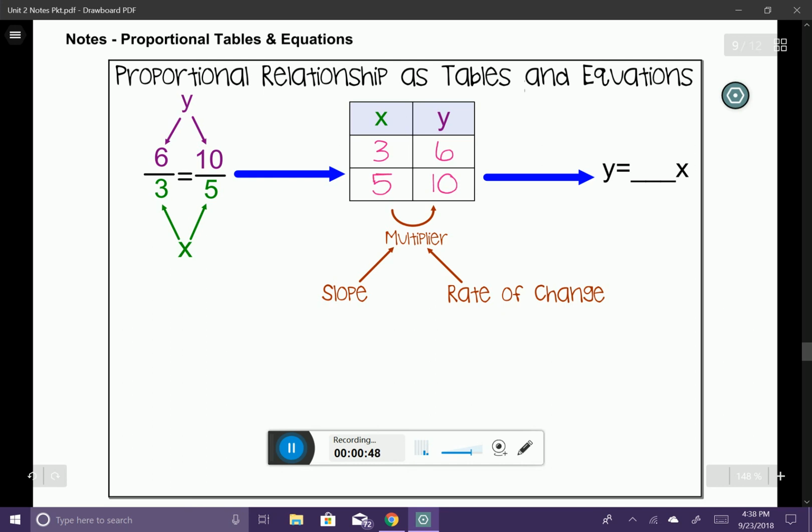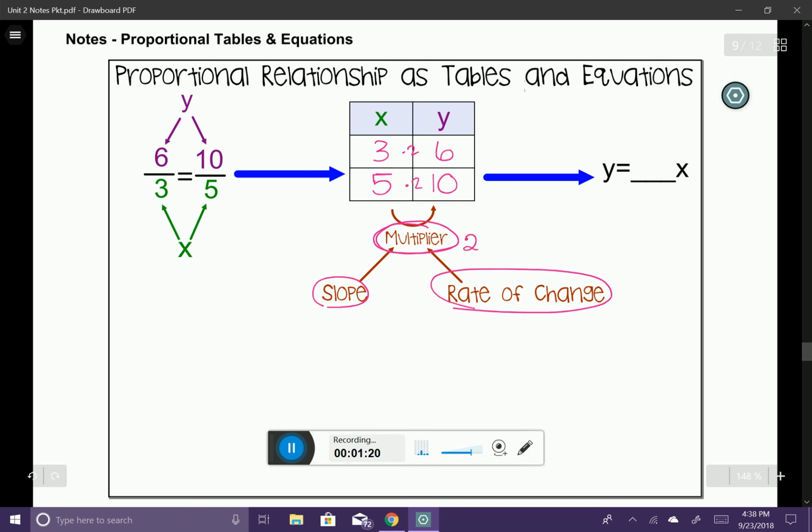Now, what I want you to take from this is that whenever you have a table of values, if you look from the x's to the y's, you have this thing called a multiplier. This multiplier is also called your slope or your rate of change. We're going to be talking about those vocabulary words as the lesson goes on. But you can see here that 3 times 2 is going to leave us with a 6, and 5 times 2 is going to leave us with a 10. So our multiplier in this case is going to be 2.